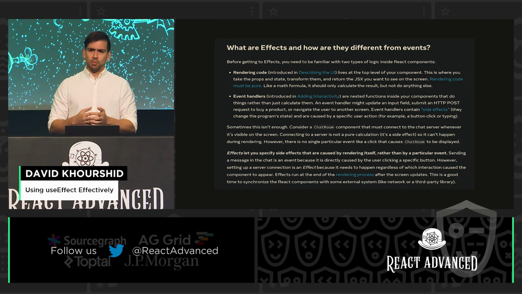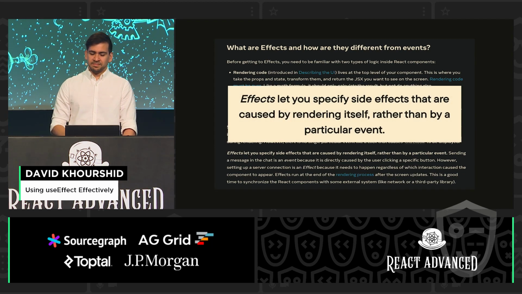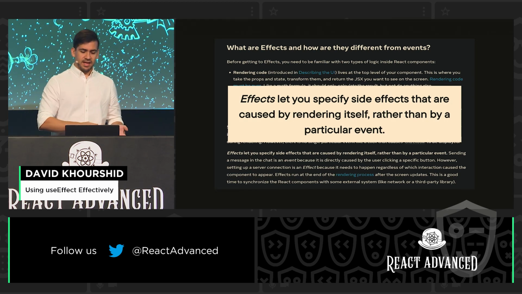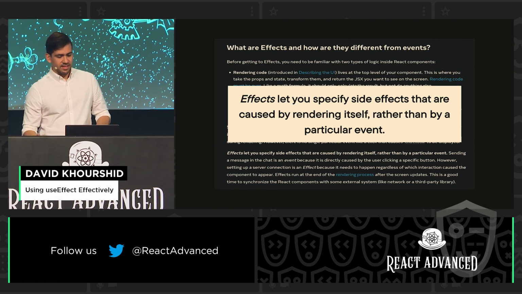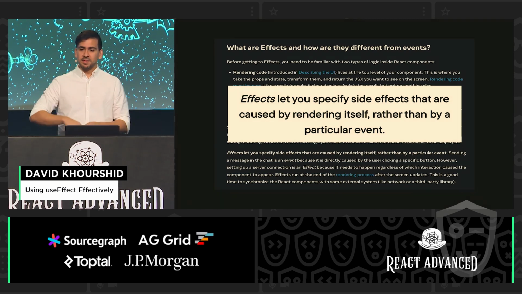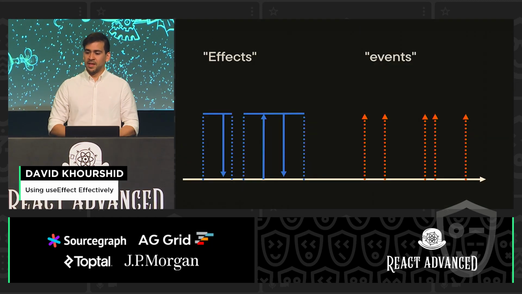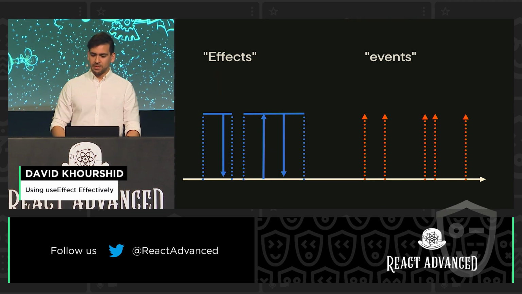So, okay. Which effects, then, should we be using in useEffect? In the new React beta documentation, which I'll give a link to later, they say that there's really two types of effects. There's the effects, with a capital E, those effects let you specify side effects that are caused by rendering rather than by a particular event. So we're going to get into the difference right now. React refers to two types of effects: with a capital E, and events. So effects that are supposed to happen in event handlers, but I think this is a little confusing.